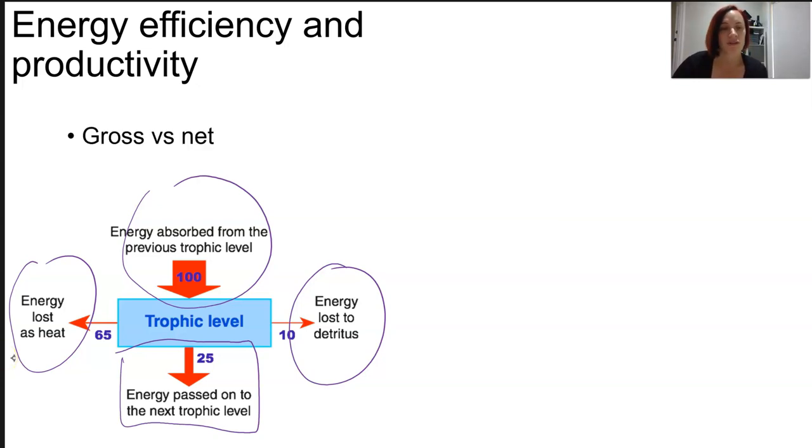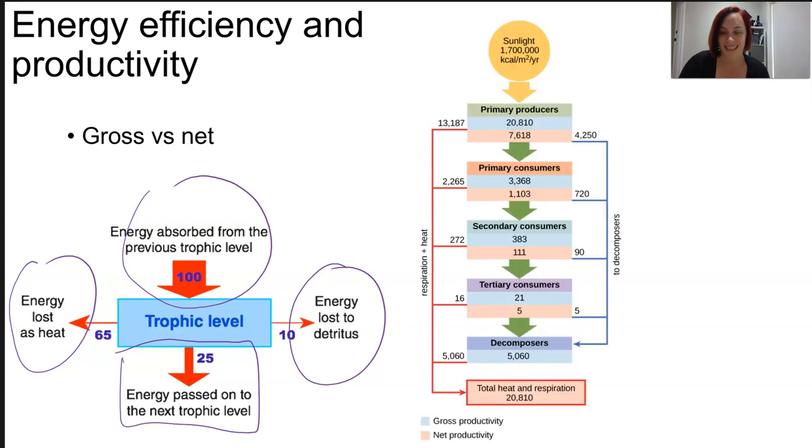So we talk gross versus net primary productivity. The gross primary productivity is the total amount of energy captured by the organisms, so captured by photosynthesis in this case. And then the net primary productivity is how much is actually passed on, the amount of energy available from the producers to be passed on to the next trophic level or the consumer.